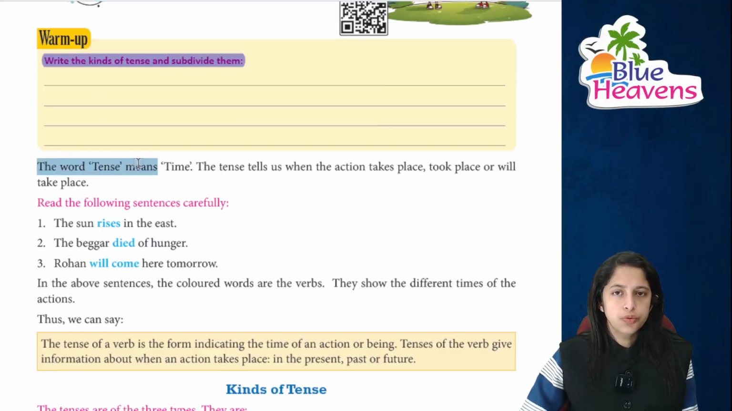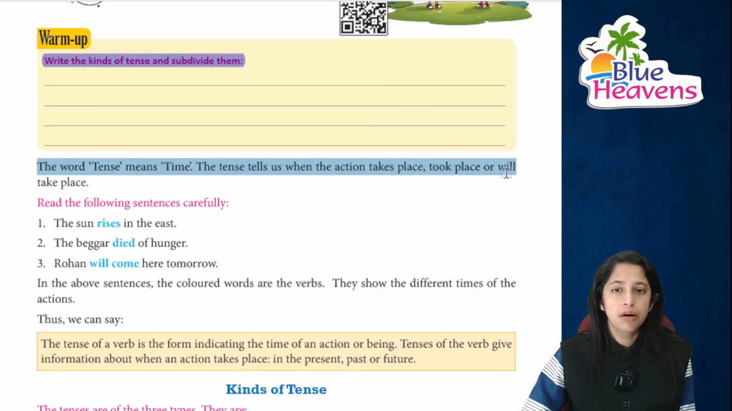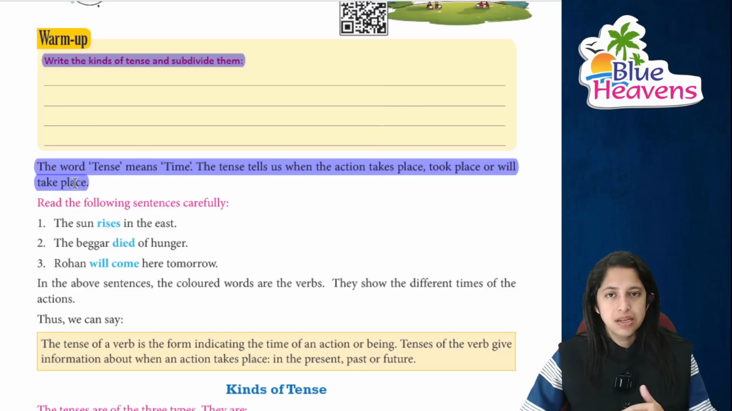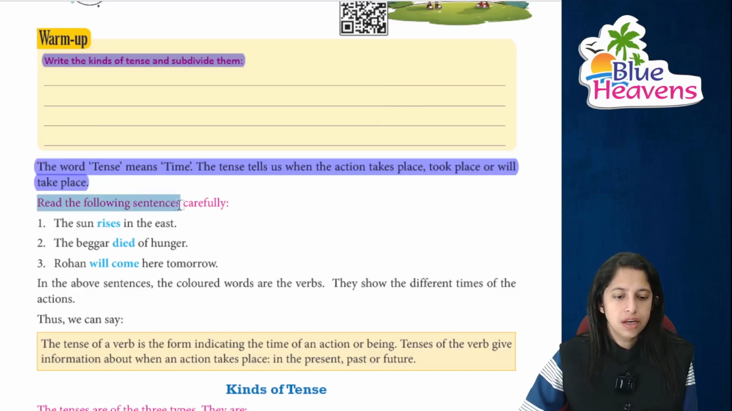So the word tense, what does it mean? Time. Tense basically tells us when the action is happening: when the action will take place, took place, and of course will take place. Today, that is present, past, and of course the coming one is future. Right? You have to read the sentences carefully.